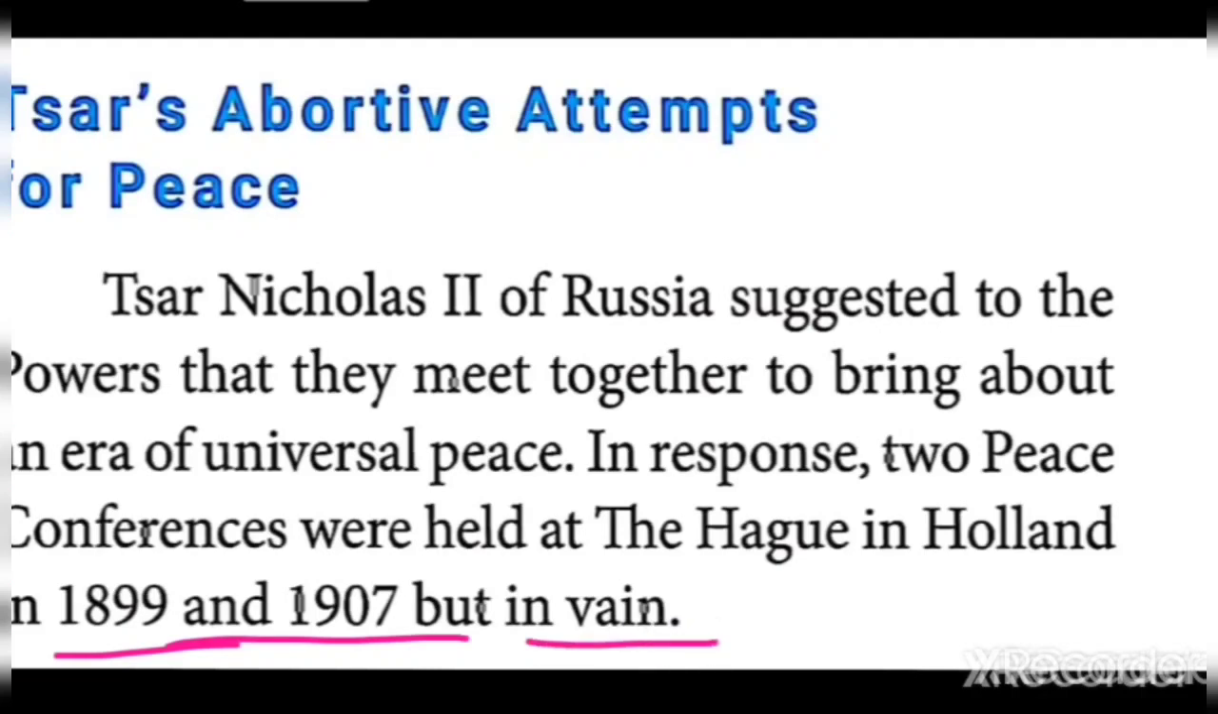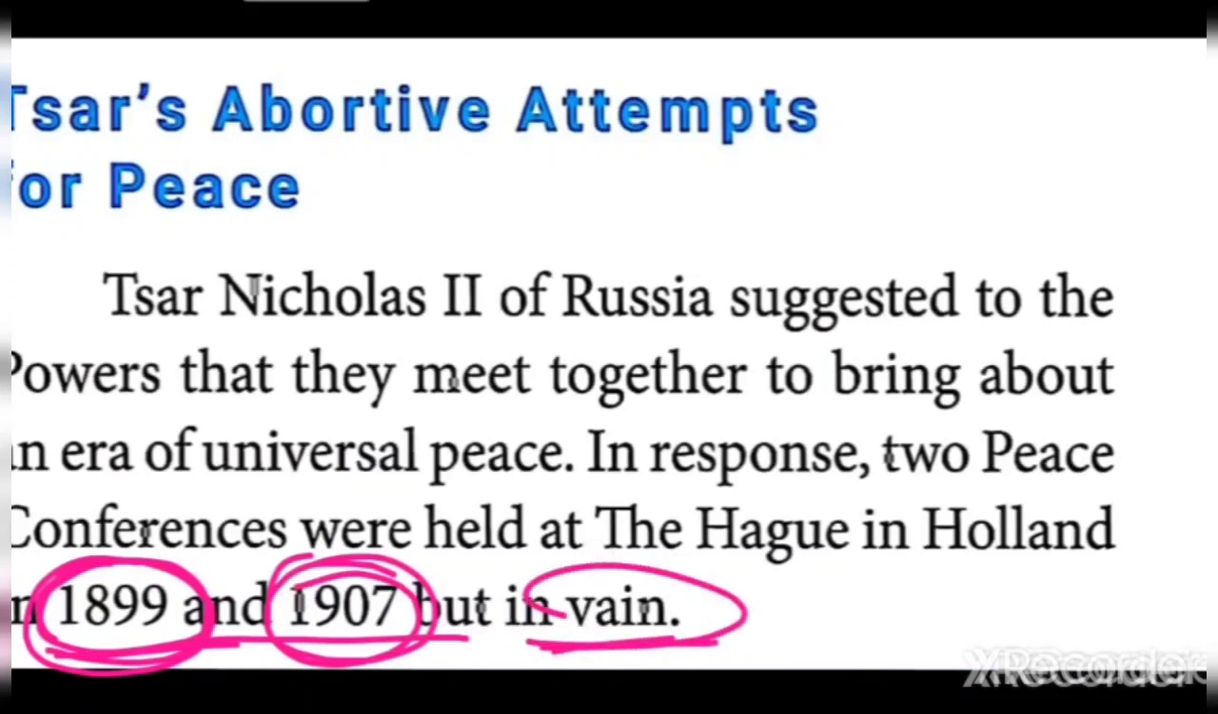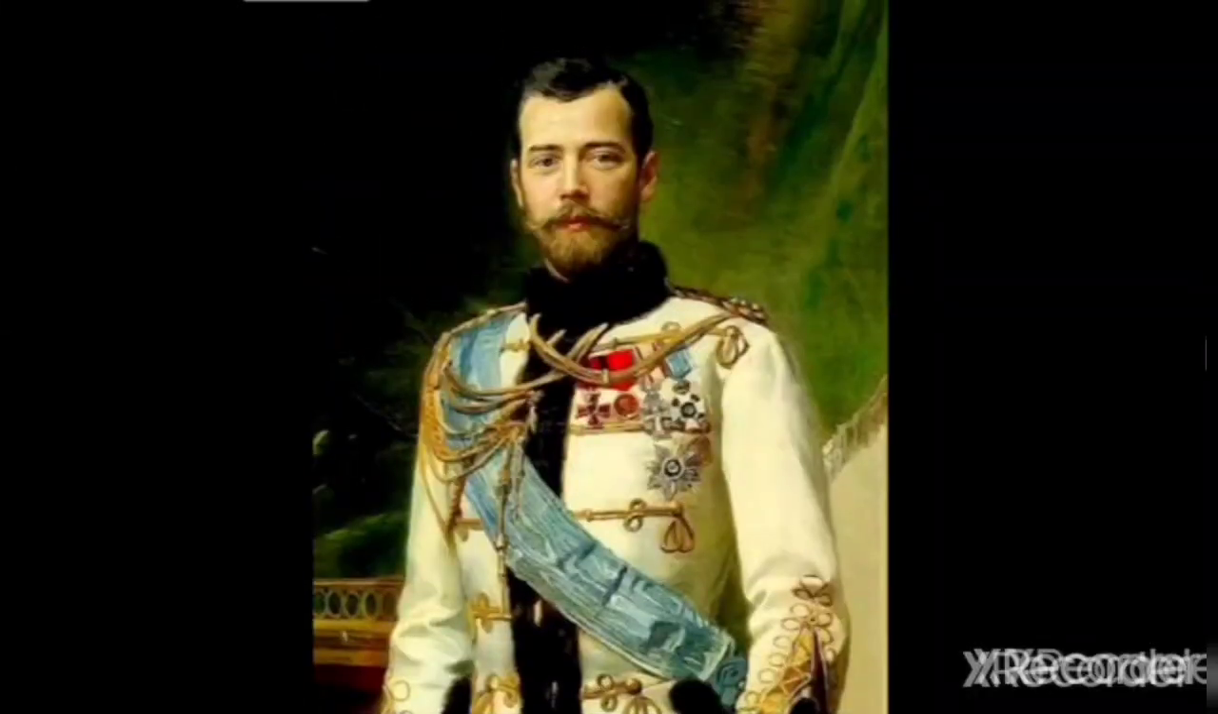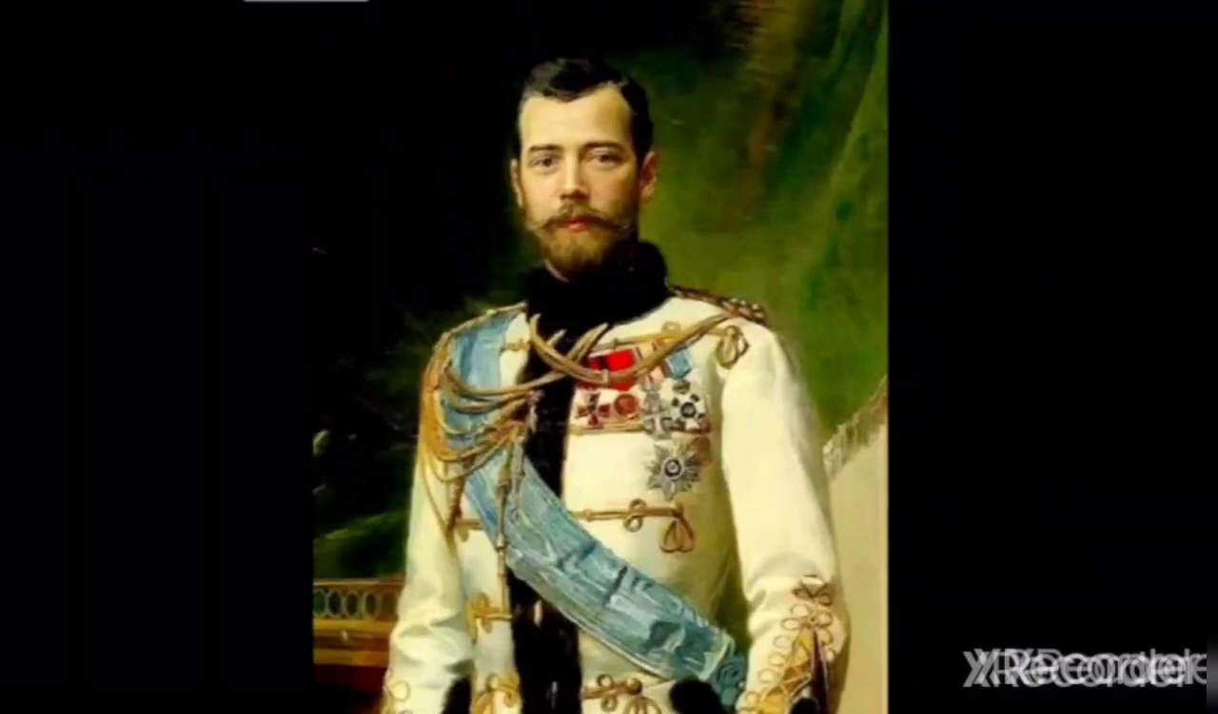Vain, what is the meaning? It was a failure, students. Once again I am telling, the years in which the conferences were conducted are 1899 and 1907. 1899 is very, very important. 1899 and 1907, but it was a failure. Vain means failure. We saw the photo of Tsar Nicholas just before, children. This man was a peacemaker. He tried, but it failed.